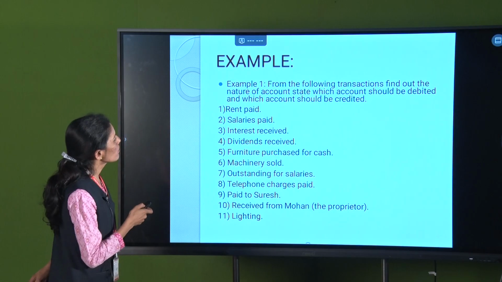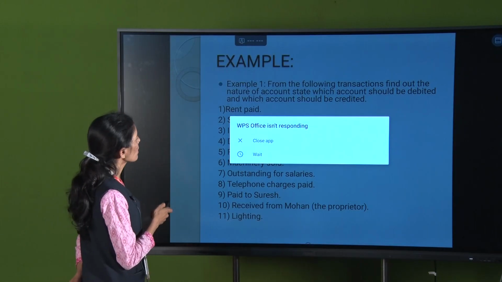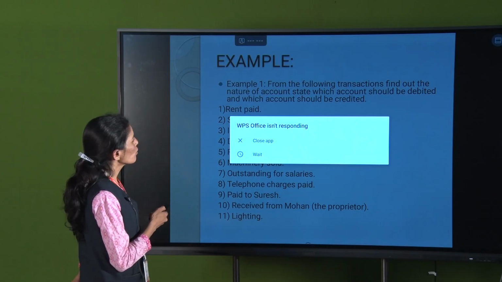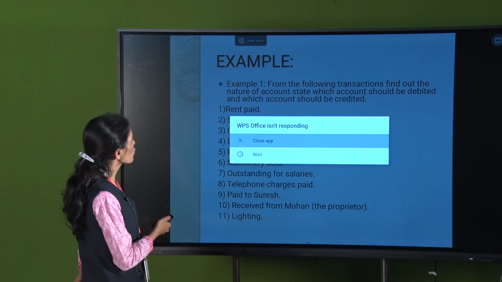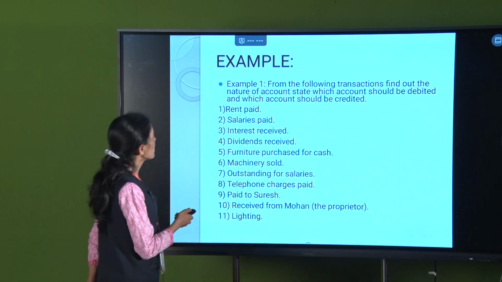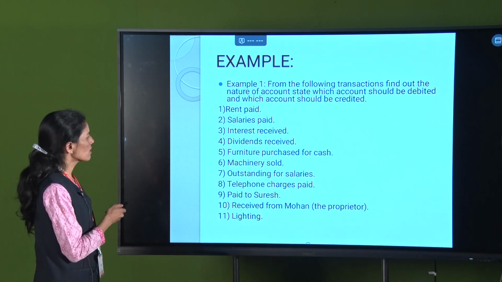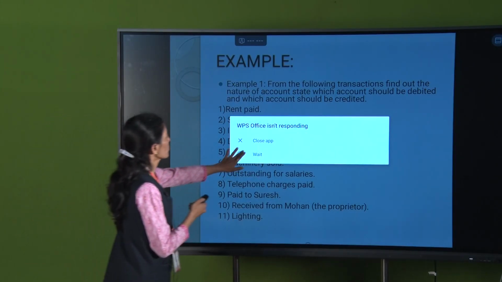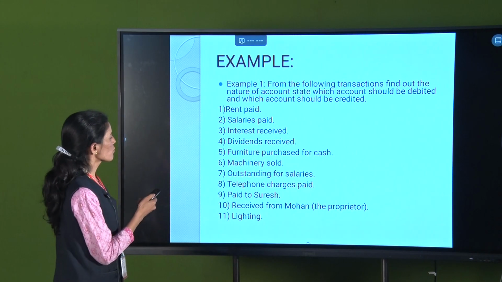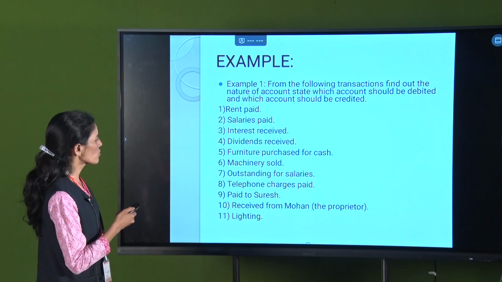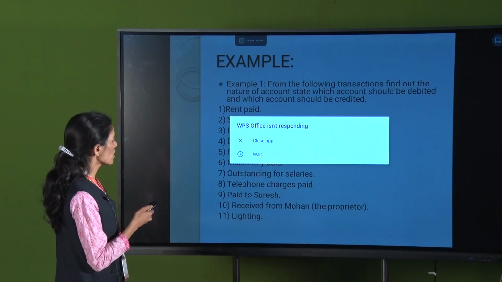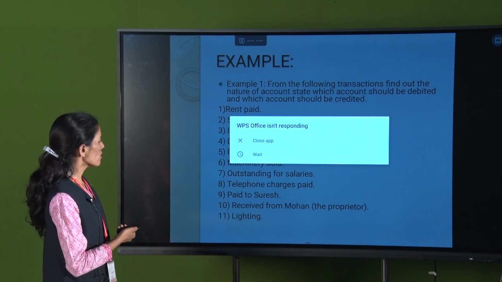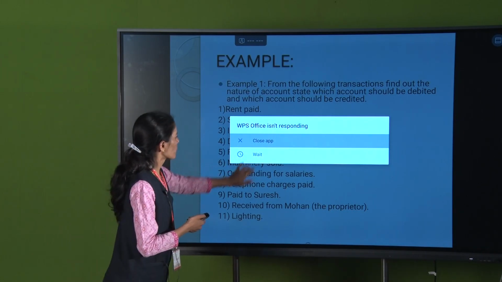So one example is given here. From the following transactions, find out the nature of account, and state which account should be debited and which account should be credited. One is rent paid, after that salary paid, interest received, dividend received, furniture purchased for cash, machinery sold, outstanding salaries, telephone charges paid, paid to Suresh, received from Mohan, and the last one is lighting.